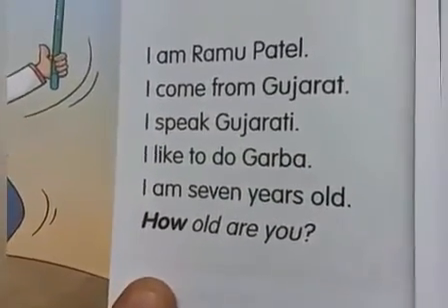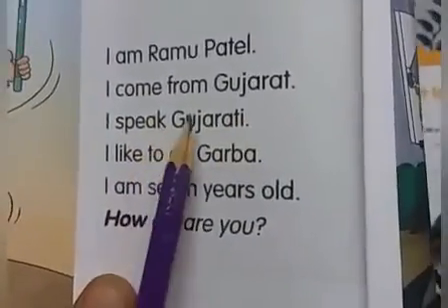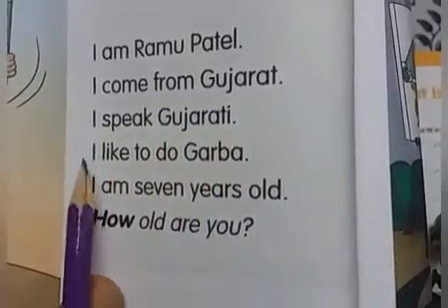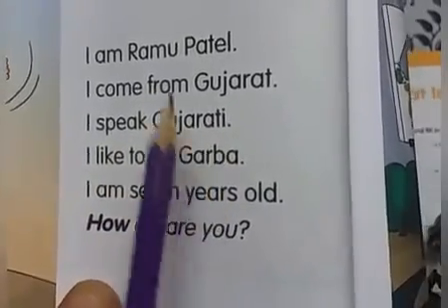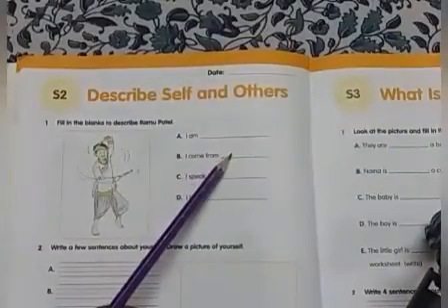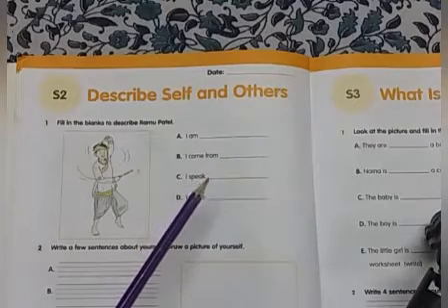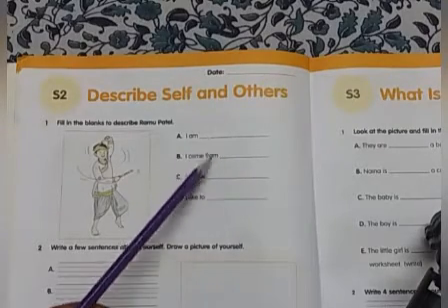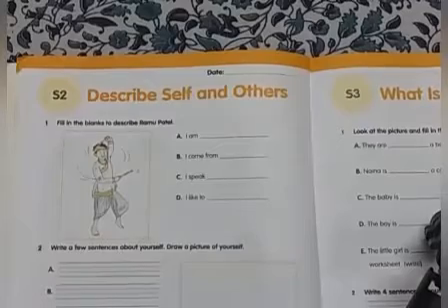I come from Gujarat. I speak Gujarati. I like to do Garba. All this they have given in the reader, children. You can see and write here. Yes, we can write now also, children. Or afterwards, if you want to write, you can write. Okay?